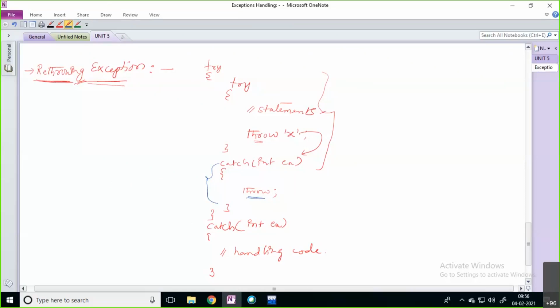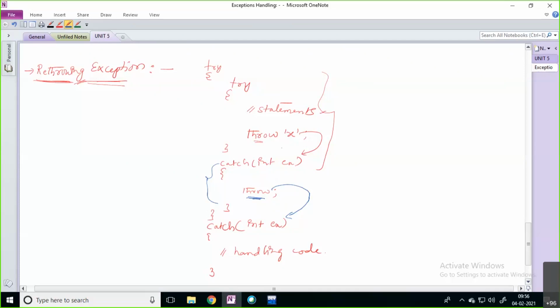If I use this throw keyword inside this catch block, what happens? This particular exception is going to come out from this catch block and is going to be caught in the outer catch block. From the inner catch block, you are just rethrowing the exception.